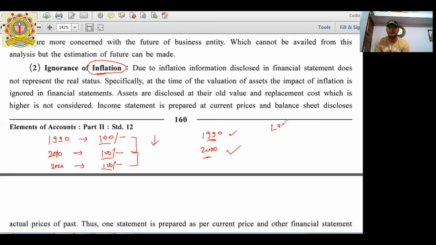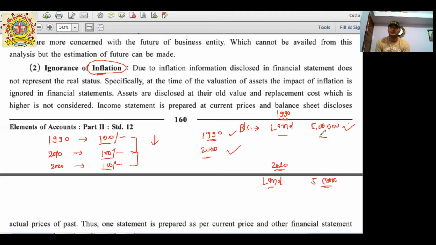If there is land of value rupees 5 lakh in 1990, and in my balance sheet I am still showing the land as 5 lakh in 2020, then in 1990 the value is correct, but in 2020 this land may have a value of 5 crore rupees.